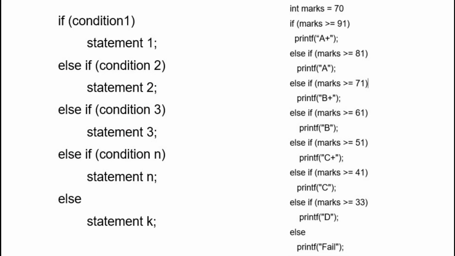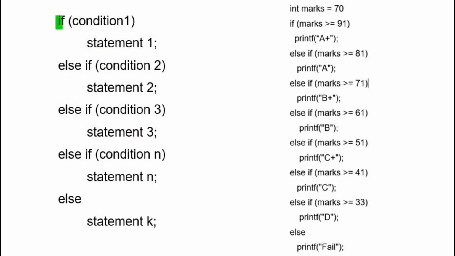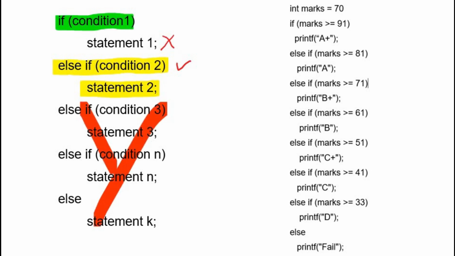Suppose when I started the execution of this if else if ladder, the first condition was true. Statement 1 will be executed, and the remaining else if statements will not be executed. Let's take another scenario. Suppose condition 1 was false. Then the block of the if statement will not be executed and the control will move to the next else if condition. And suppose condition 2 was true. Statement 2 will be executed and the remaining conditions will not be tested.